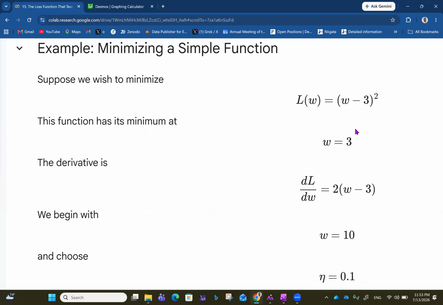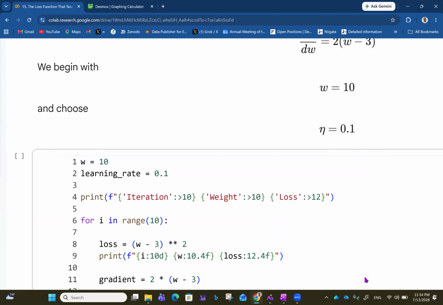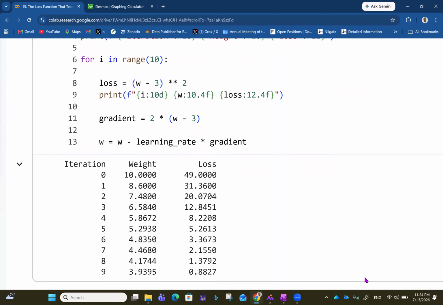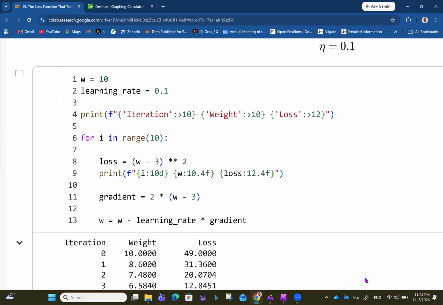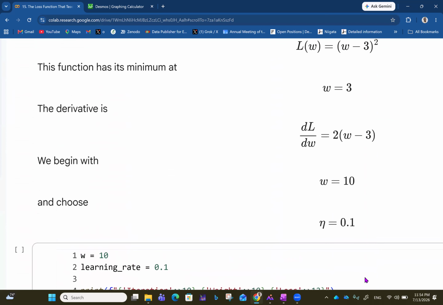So the derivative now, dL/dw, of course, we have to use function of a function, or we can expand and differentiate. But function of a function tells us bring down power 2, differentiate inside that is 1. That's 2 times 1, multiplied by the original expression and with the power reduced by 1. So you have 2 times (w minus 3). Then we can begin with w equals 10. If our initial guess for the weight is 10, and we choose the learning rate to be 0.1, then we can do the iteration and keep moving step by step this way. And that's where coding becomes important.